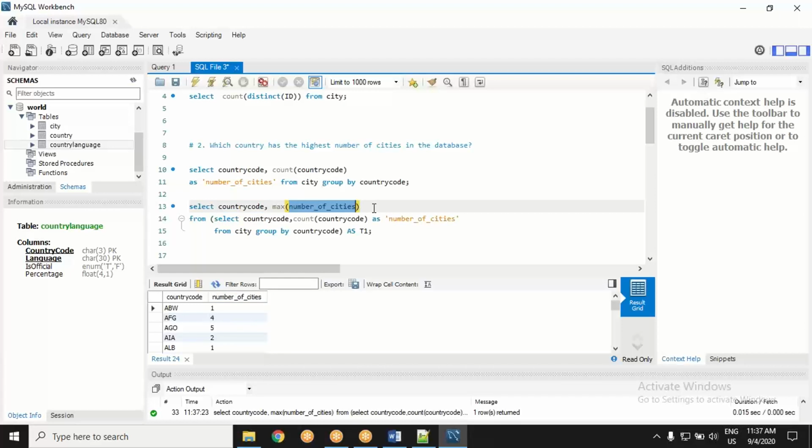Where is the condition? Yes, that is what I am asking. Yes, you got the problem. You want a country code, but how can it know? It doesn't know which country code. So there should be a condition where this maximum number of cities is equal to something, or is it the maximum? That kind of thing.